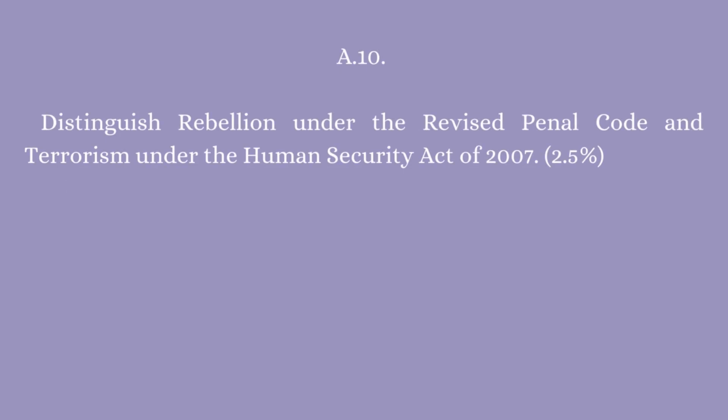Last question for part 1. Question A10. Distinguish rebellion under the Revised Penal Code and terrorism under the Human Security Act of 2007.